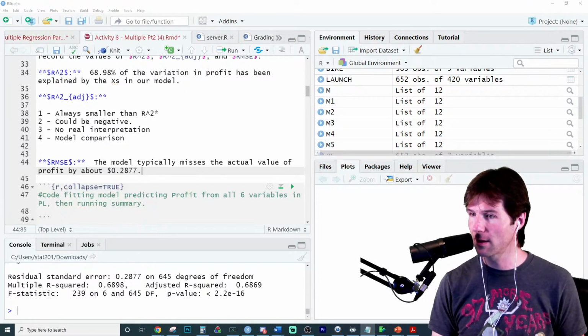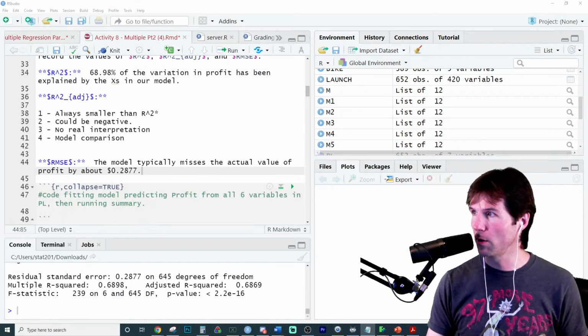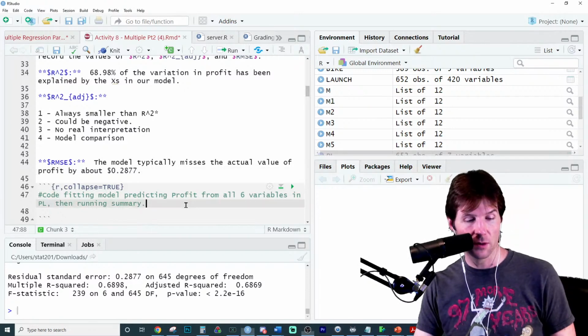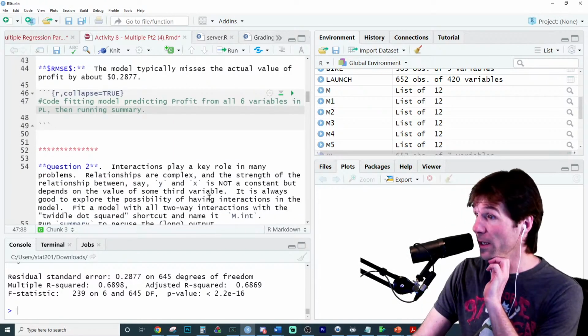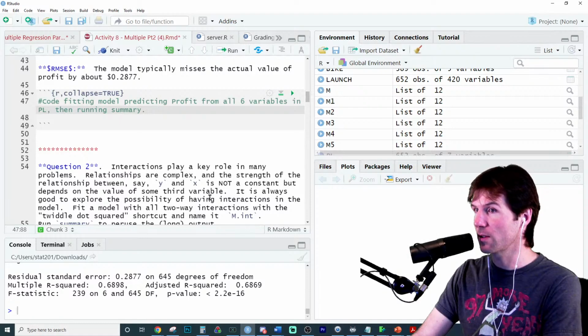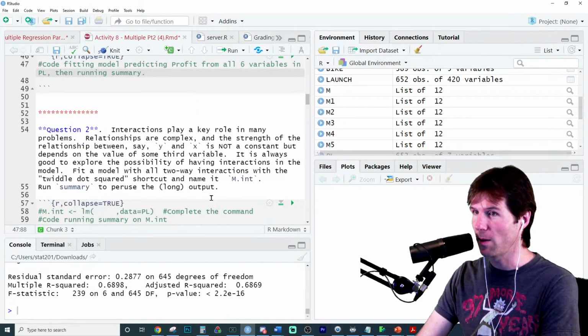All data needs context. Like, what are we predicting? So now we are on to question number 2. Question number 2 says, interactions play a key role. This is what we'll be covering next class. Interactions play a key role in many problems.